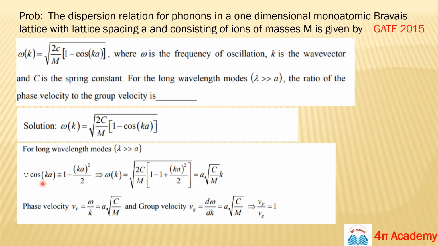As we did in the last few problems, cos theta will be 1 minus theta square upon 2 only, so we take two terms only for the small value of k. So it will be 1 minus ka the whole square upon 2. Put this value of cos ka in the expression and solve. It will be a under root c upon m times k. Your phase velocity is omega upon k, and your group velocity will be d omega upon dk. Just calculate and find the ratio, and the answer is 1.